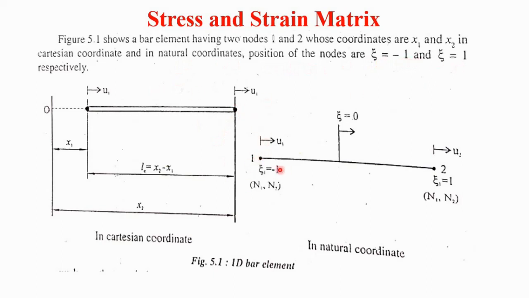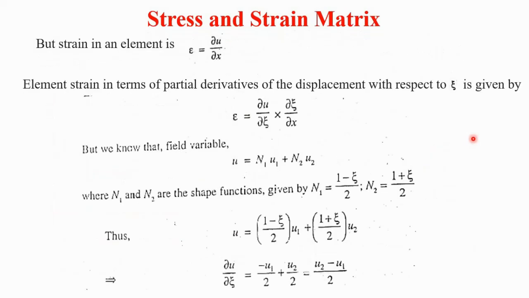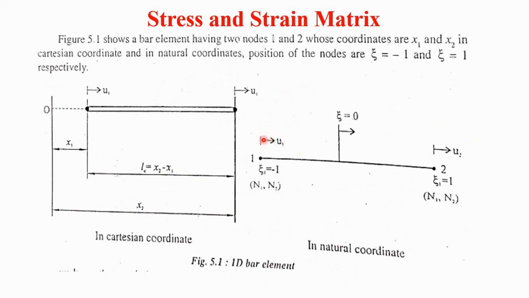In this natural coordinate system, zeta equals -1 is the coordinate of the first node and zeta equals +1 is the coordinate of the second node. So these are the two nodes and their positions in the natural and Cartesian coordinate systems of this 1D bar element. Now, strain in an element is epsilon equals dou u by dou x, where u is the displacement. U1 is the displacement at the first node, and U2 is the displacement at the second node in the natural coordinate system.